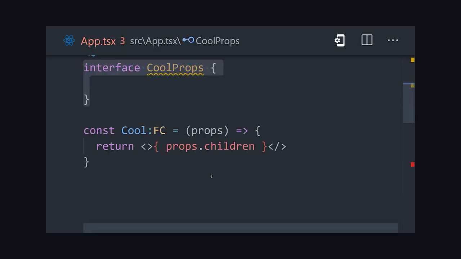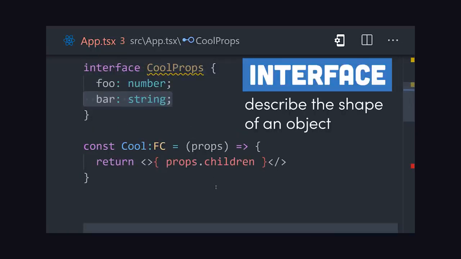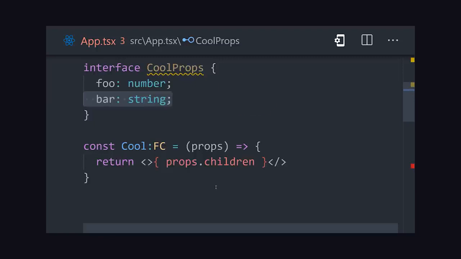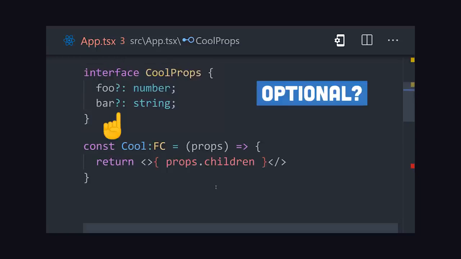a TypeScript interface. An interface allows you to define the shape of an object by matching a property name to a type. Like here we have an interface called coolProps that should be an object with two properties, one of which is a number and the other a string. In its current form, the interface will make these properties required on the object, but you can make them optional by adding a question mark after the property name.